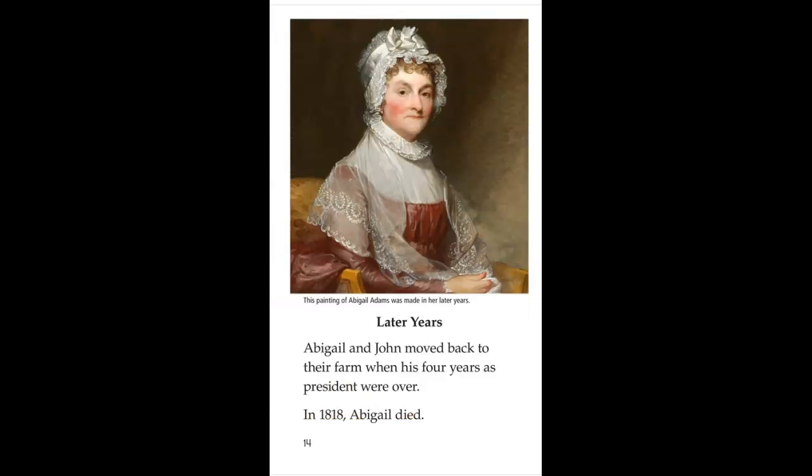This painting of Abigail Adams was made in her later years. Abigail and John moved back to their farm when his 4 years as president were over. In 1818, Abigail died.